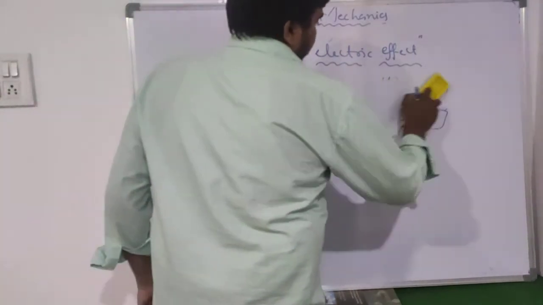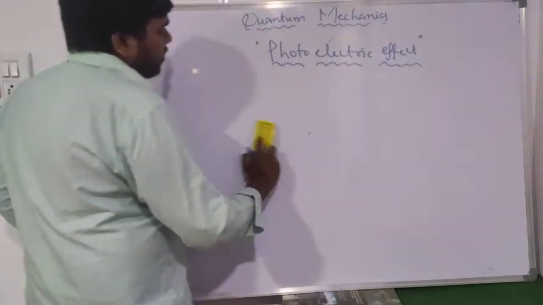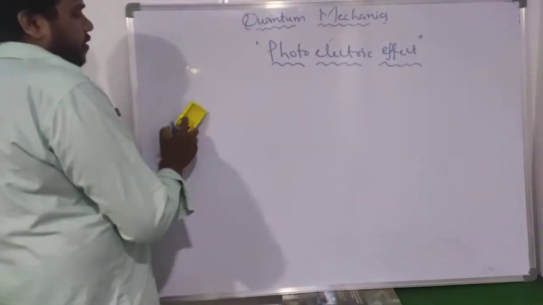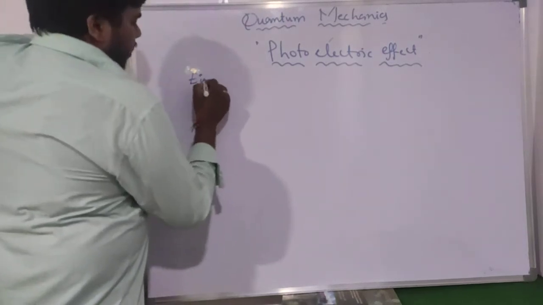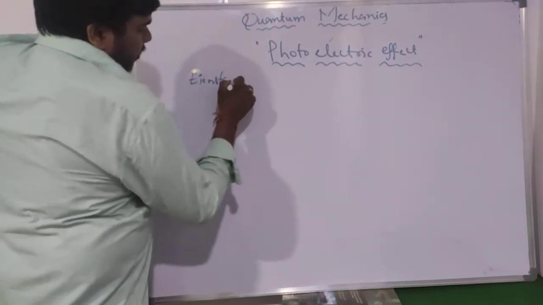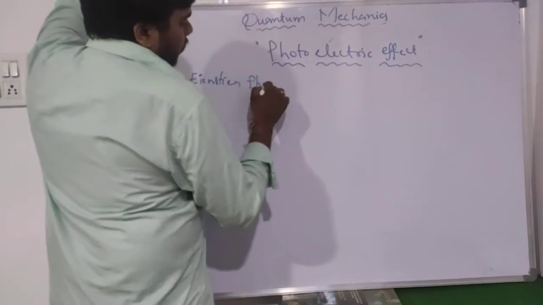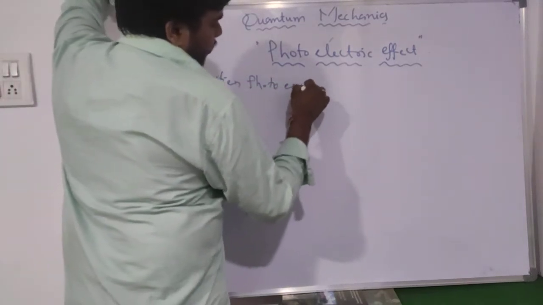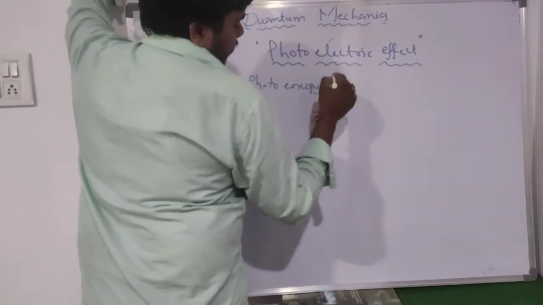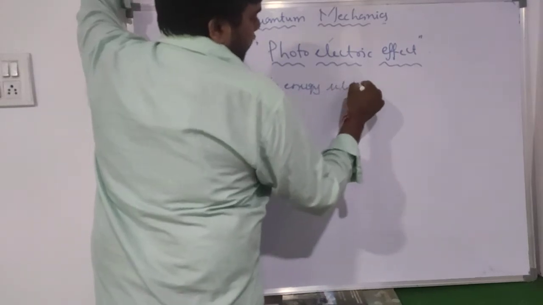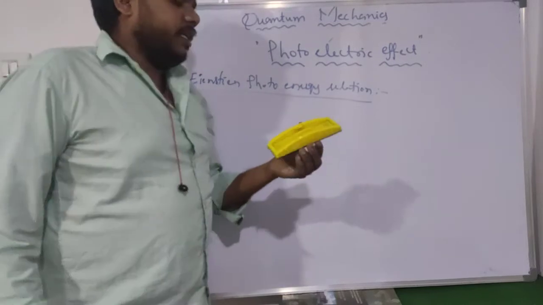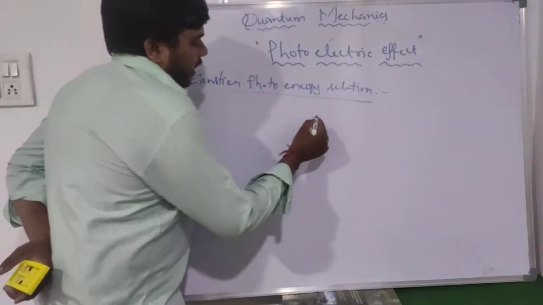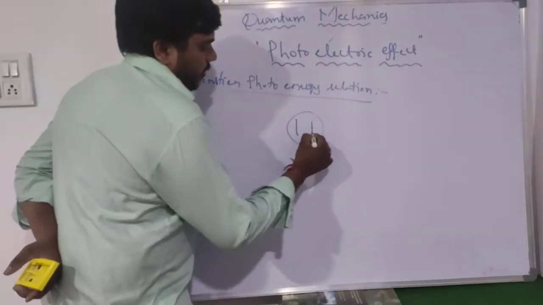Then after that, the Einstein photo energy relation. So what is the Einstein photo energy relation? For that, again we consider one photosensitive metal.